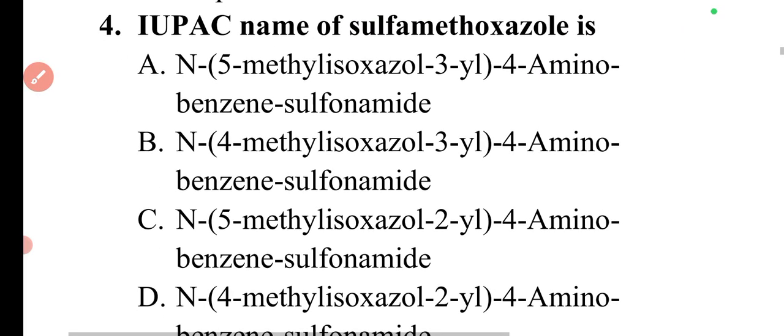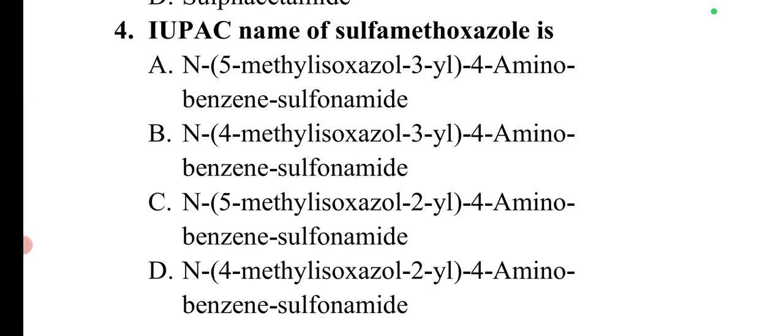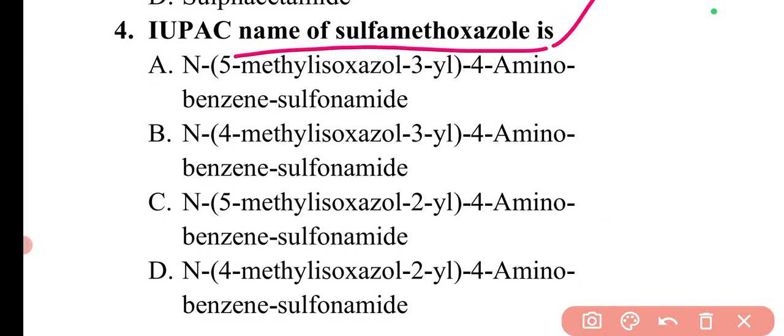The next question is: the IUPAC name of sulfamethoxazole is? So what is the IUPAC name of sulfamethoxazole? In order to get the IUPAC name or the rings present in a particular compound, you have to know the structure of the compound, because it is a chemistry part, so you must know the structure. If I tell you the structure of sulfamethoxazole, simply there is a